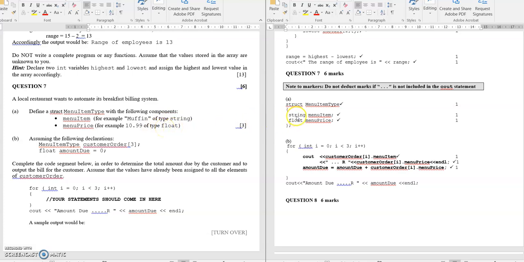So you write down the word string, and next to that the field name, which is menu item. Float, next to that menu price. Don't forget the open curly bracket and the close curly bracket. 3 marks. Easy 3 marks.